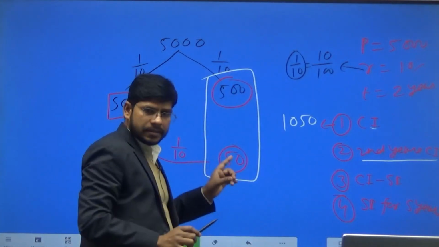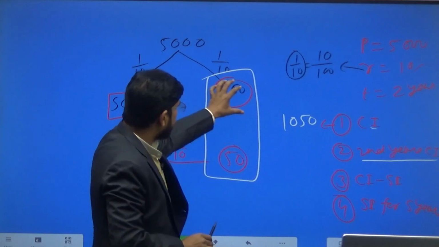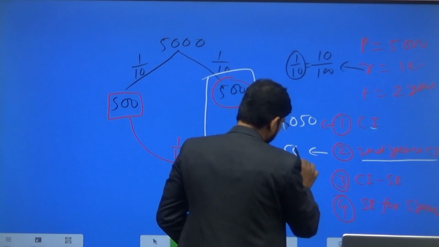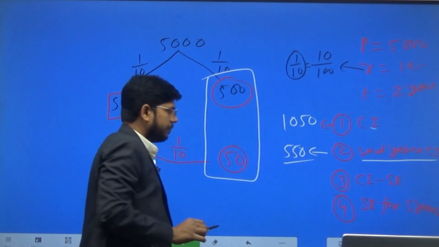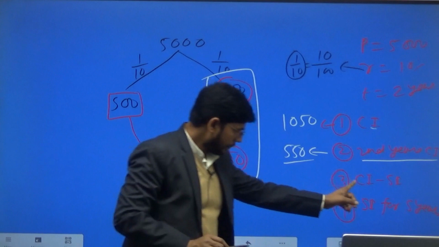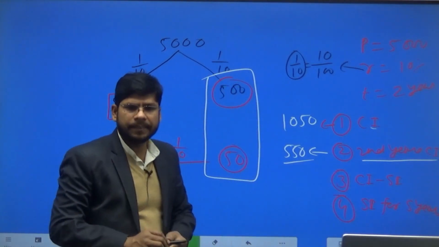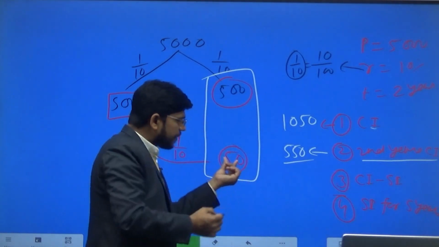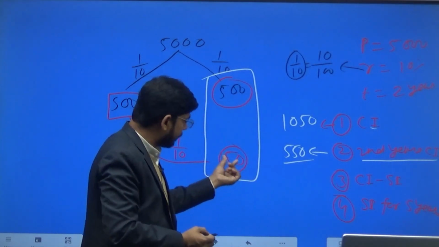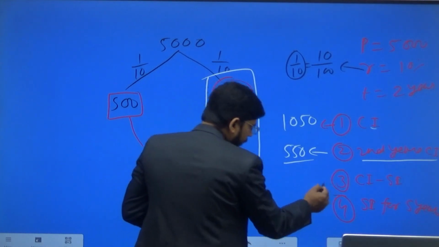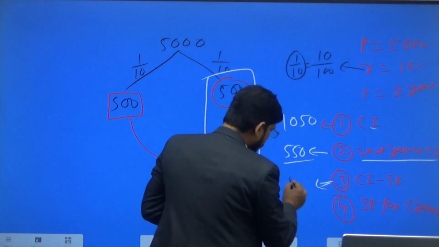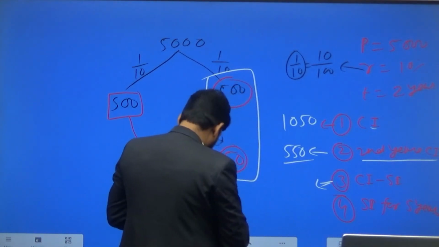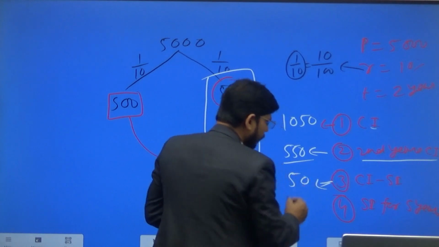This is the second year's compound interest: 500 plus 50, which is 550 rupees. Now the difference of compound interest and simple interest for 2 years, what will it be? This sum of money represents that difference, so the answer will be 50 rupees.